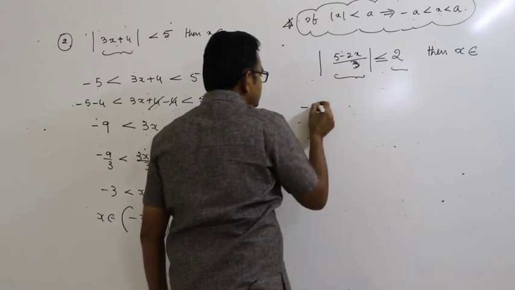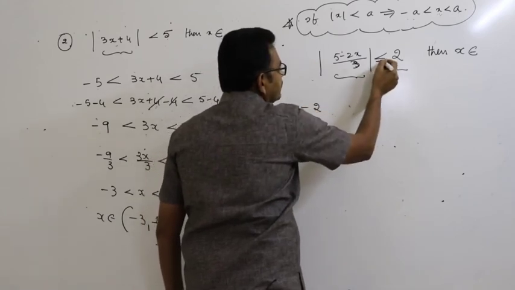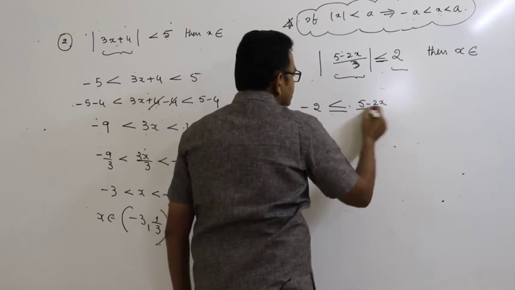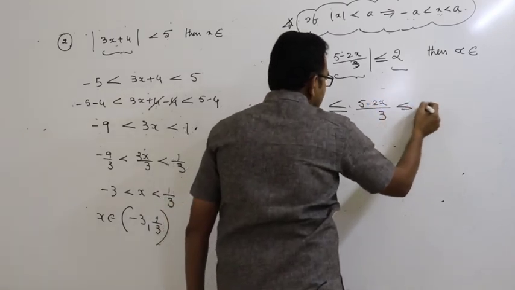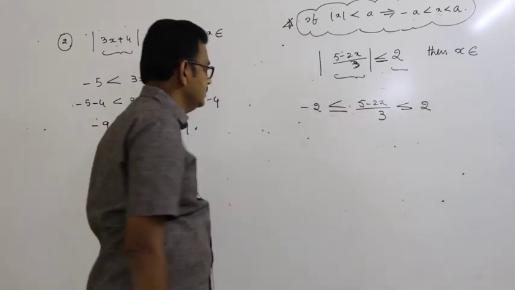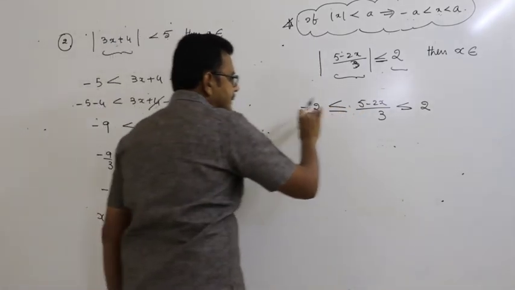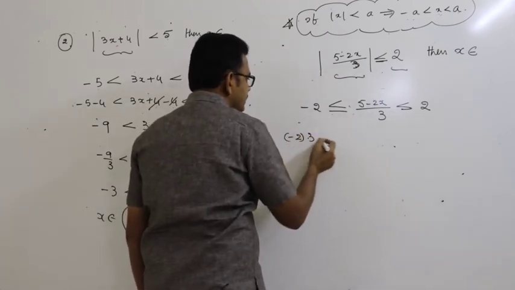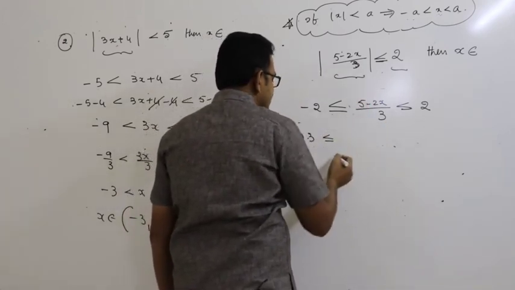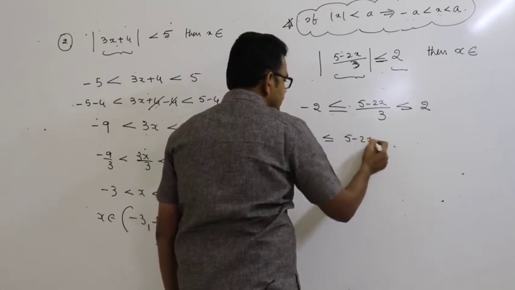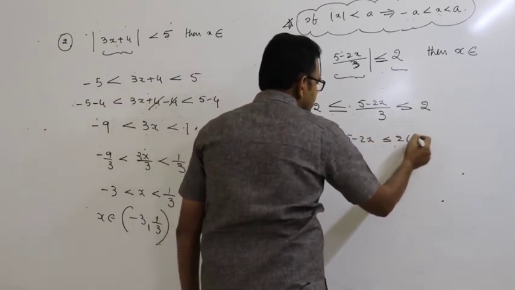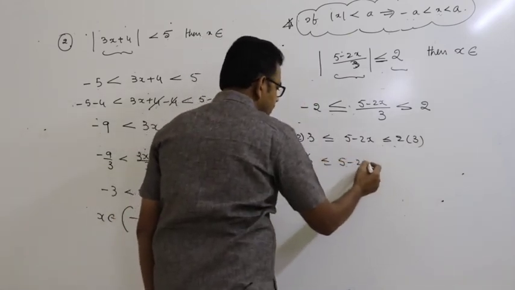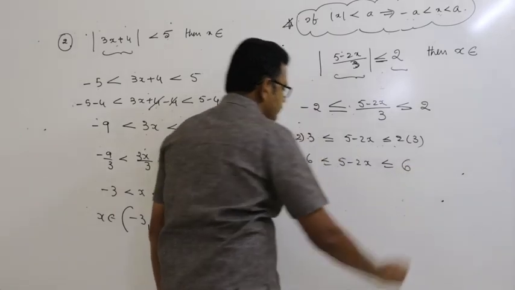So this is minus 2 is less than or equal to, remember that, less than or equal to 5 minus 2x by 3 less than or equal to 2. Multiplying throughout by 3, minus 2 into 3 less than or equal to, the 3 gets cancelled, 5 minus 2x less than or equal to 2 into 3. So minus 6 less than or equal to 5 minus 2x less than or equal to plus 6.